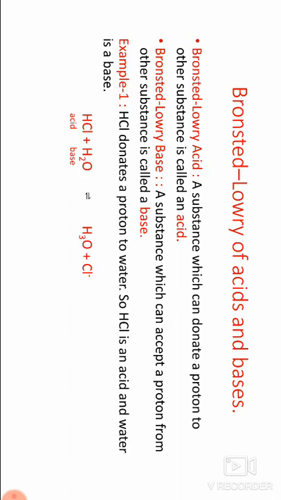The pairs in the above two reactions, that is HCl and Cl minus, NH3 and NH4 plus, H3O plus and H2O, and OH minus, differ from each other by one proton only. So all these are conjugate acid-base pairs. An acid by donating a proton is converted into a conjugate base, and a base by accepting a proton is converted into a conjugate acid.